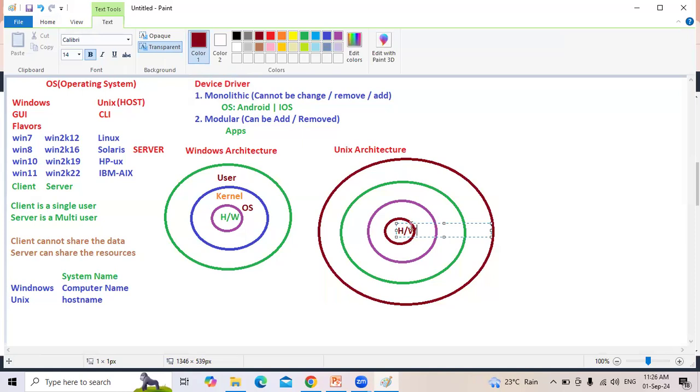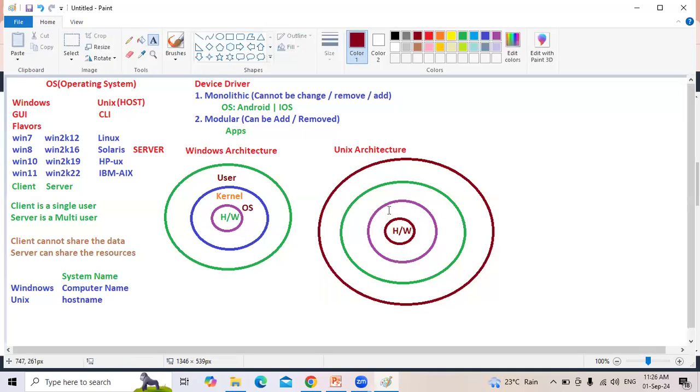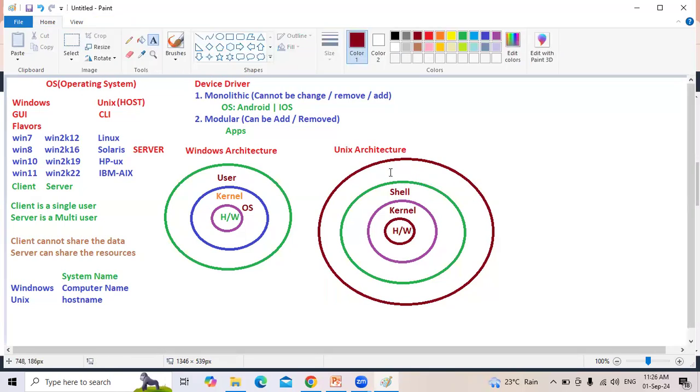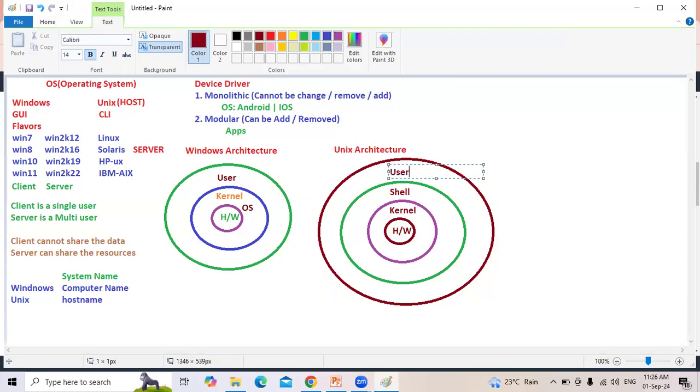Hardware, kernel, shell, and user. So this is the difference between Windows architecture and Unix architecture.